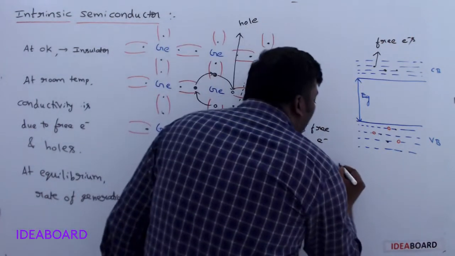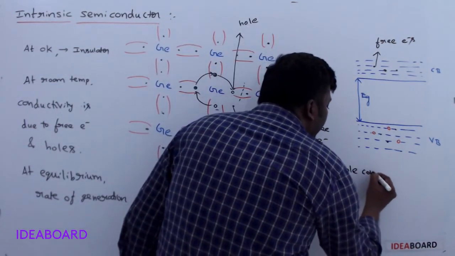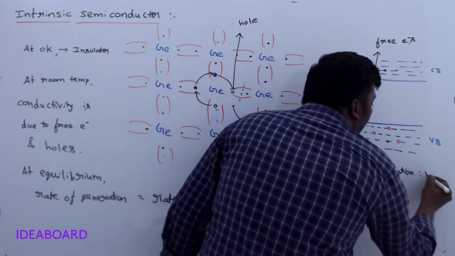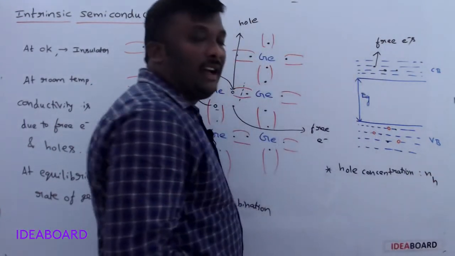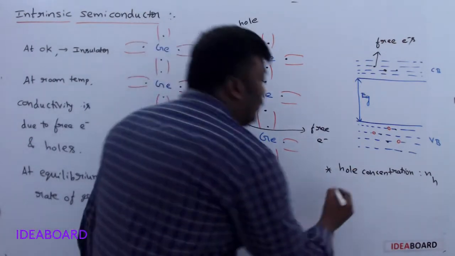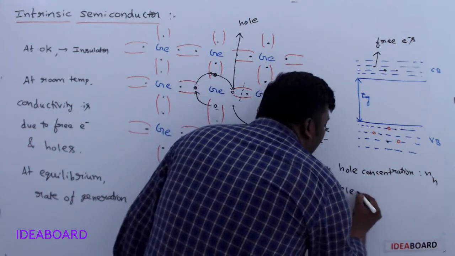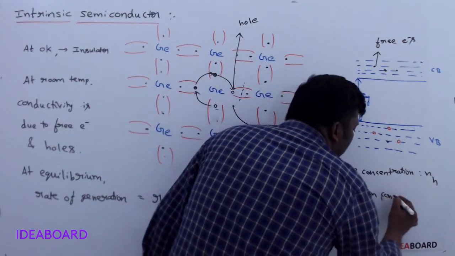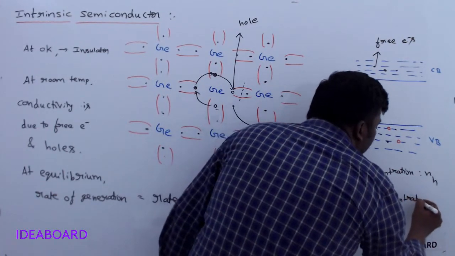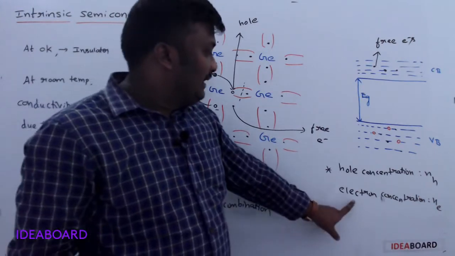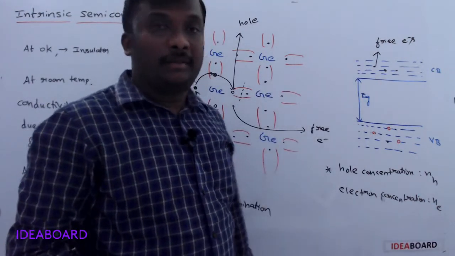The hole concentration is denoted by Nh. Hole concentration means number of holes per unit volume. And the electron concentration is denoted by Ne. These are free electrons present in the conduction band.